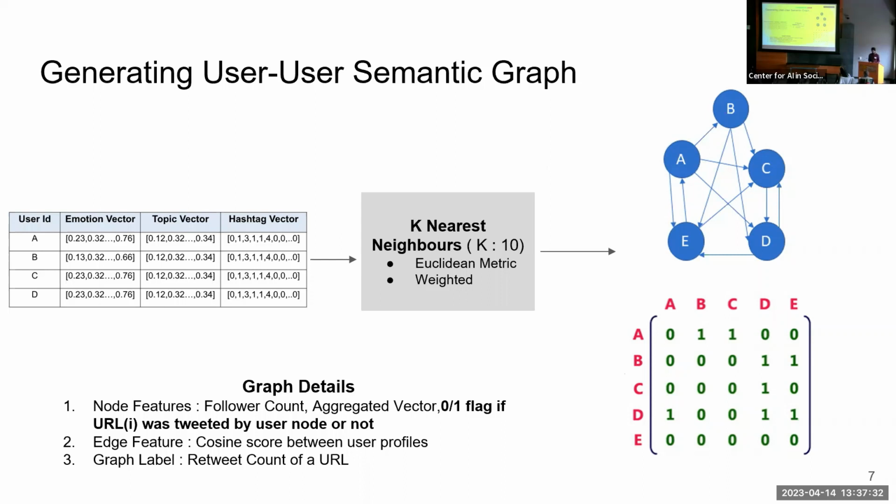Using a weighted matrix, we created a directed graph, a matrix of who is connected to whom. In the graph, node features are how many followers the person has and the vector representation of a user; edge features are the cosine score and the Euclidean distance between two connected nodes. And the graph label is the retweet count of a URL.